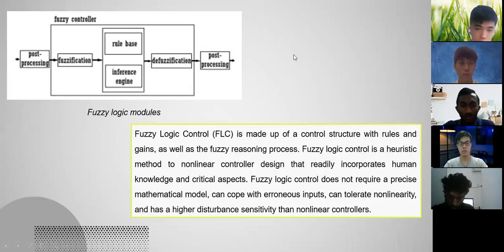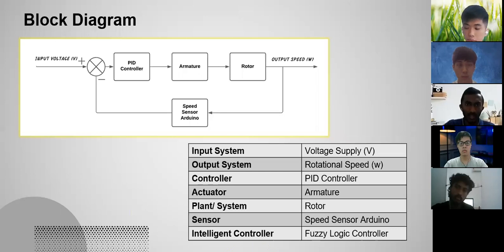The third control is the fuzzy logic control, which is made up of a control structure with rules and gains, as well as the fuzzy reasoning process. Fuzzy logic control is a method of non-linear controller design that readily incorporates human knowledge and critical aspects. Fuzzy logic control does not require a precise mathematical model, can cope with various inputs, can tolerate non-linearity, and has a higher disturbance tolerance than non-linear controllers. So next, I pass to Lim Wei Keong.